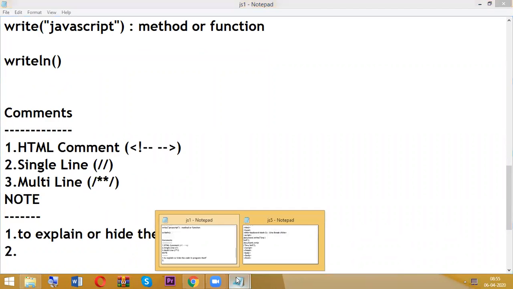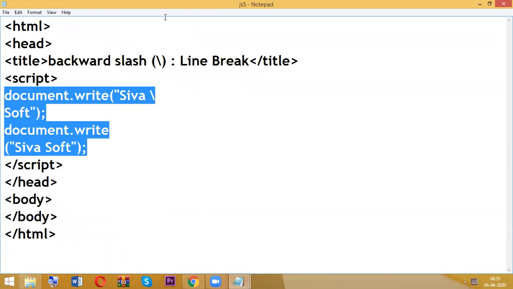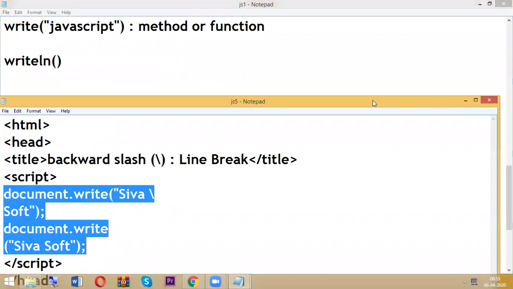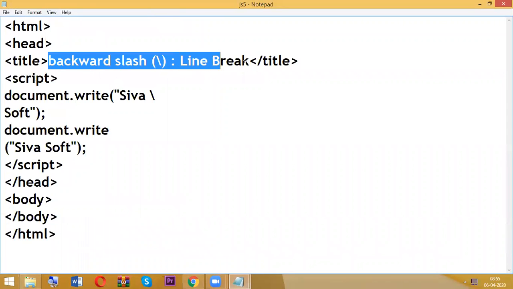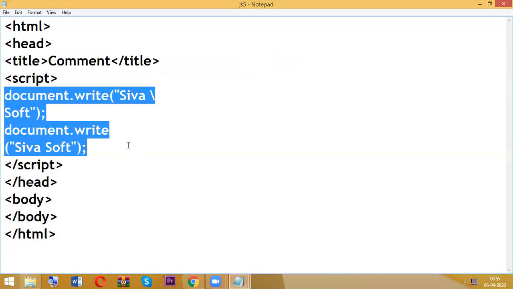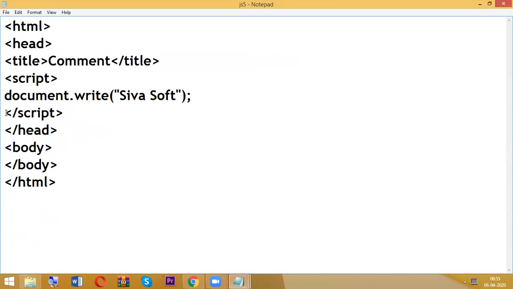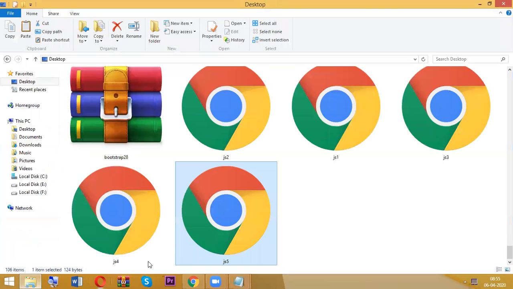So first, I am writing the comment program. As usual, I'm going to type document dot write Sivasoft and go and check it.